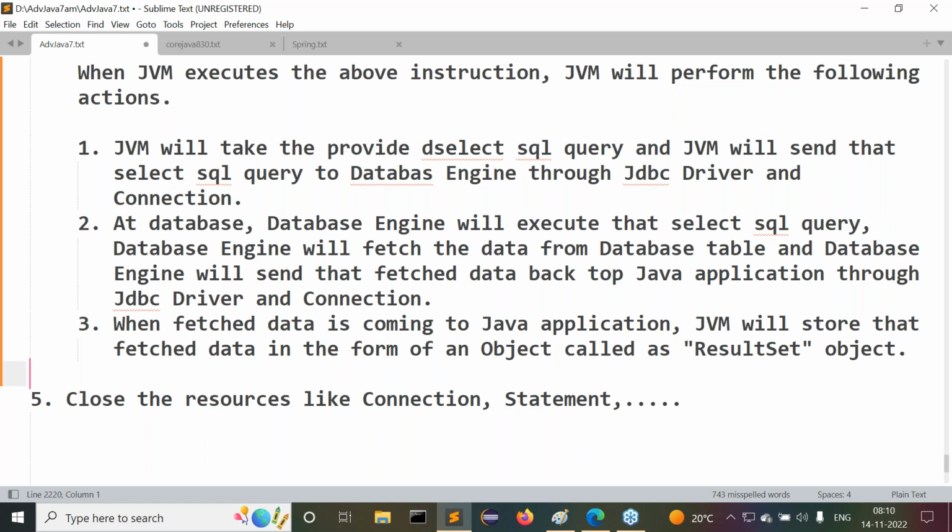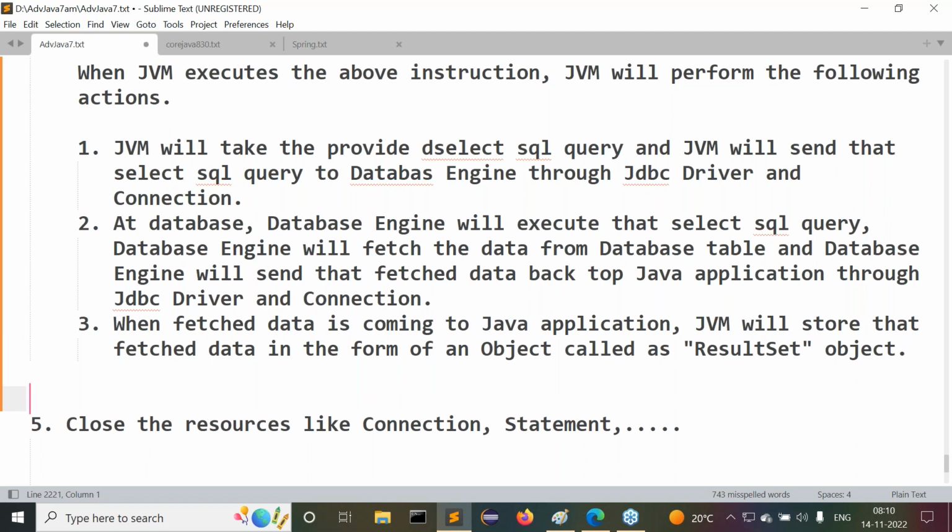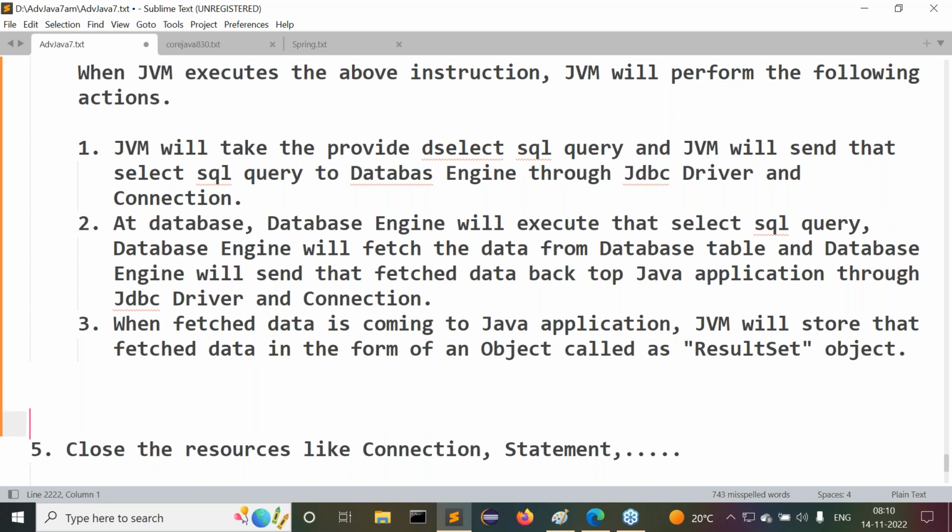All right. Finally, we completed one method out of three methods. To write and execute SQL queries, how many methods are available in a Statement? Three methods. What are the three methods? executeQuery. Next one is executeUpdate. Last one is execute. Now the executeQuery method can be understood.